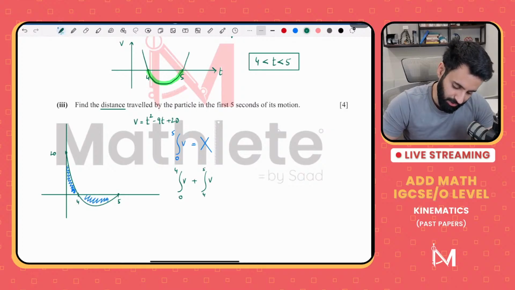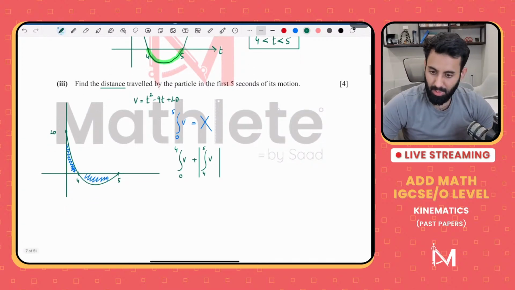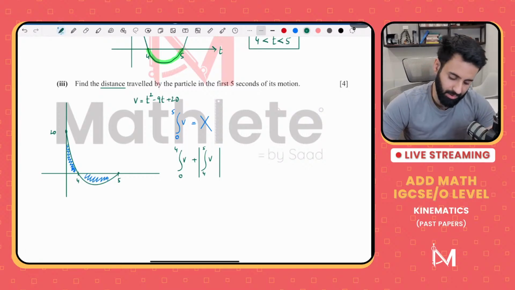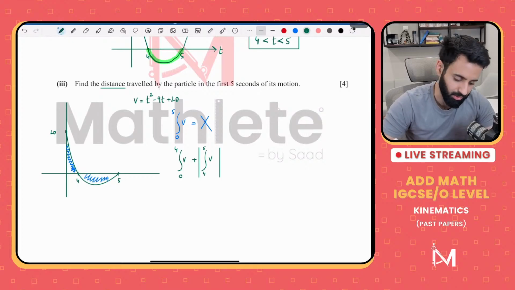And because you want distance, you will take the modulus of it, meaning that you will take the absolute value of it. All right. Why the absolute value? Because this will give you negative. The negative sign is trying to tell us that it's below the x-axis, but we will take it as positive because we want the distance only.